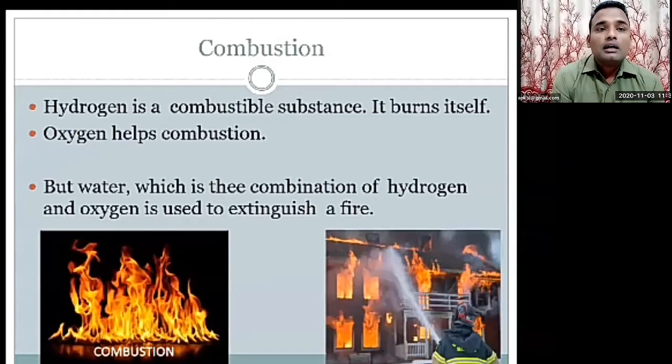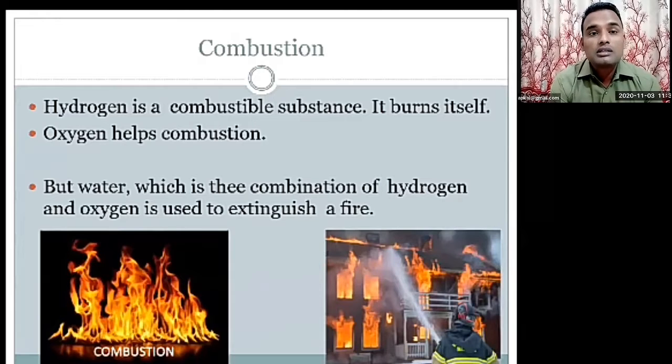Now here, the hydrogen gas, which is in the gaseous state, is a combustible substance. That means it burns itself. Now, yesterday one of my students asked the question, what is combustion? So yesterday only I told.